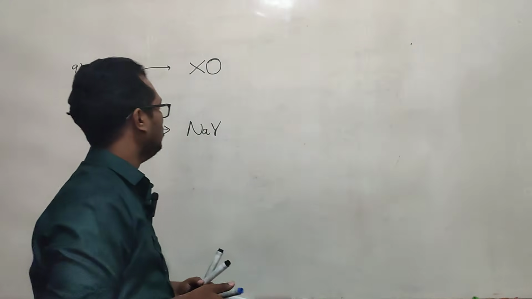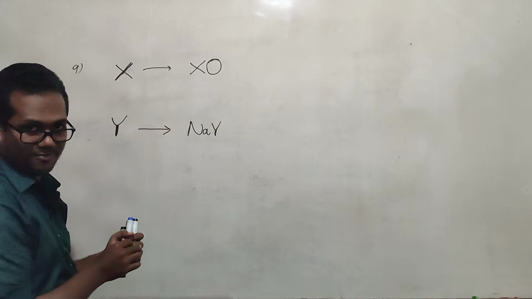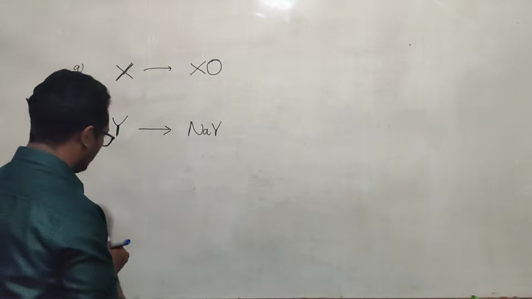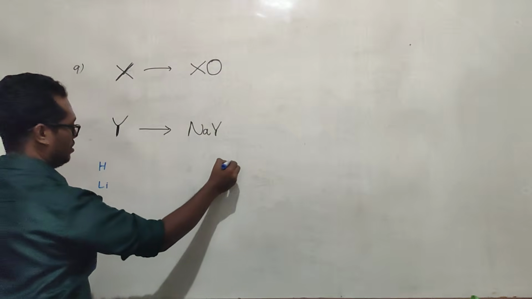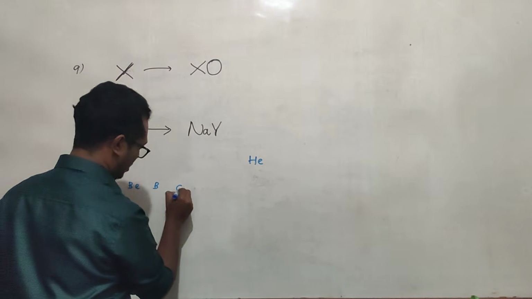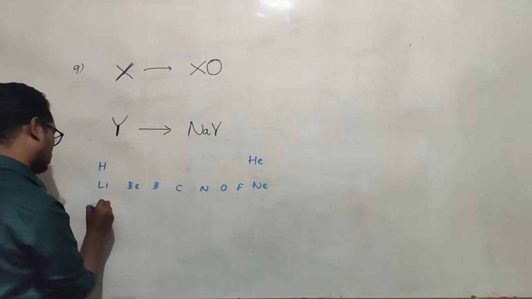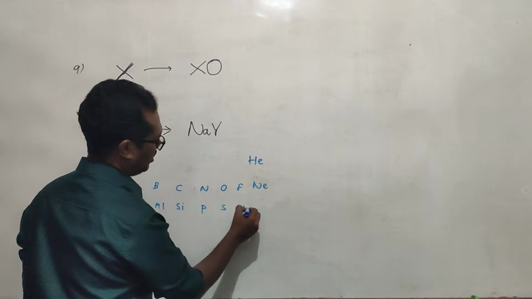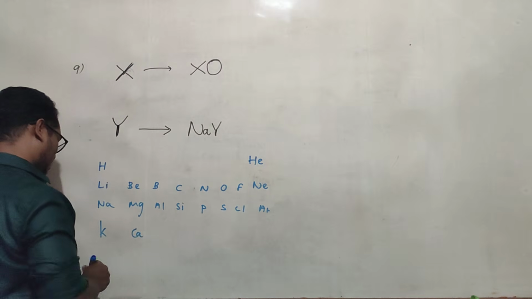Right. So, we should find out what the valencies of X and Y are. Before going to that, I have to draw a small periodic table. Hydrogen, helium, lithium, beryllium, boron, carbon, nitrogen, oxygen, fluorine, neon. Then sodium, magnesium, aluminium, silicon, phosphorus, sulfur, chlorine, argon, then potassium, calcium, 20 elements in this periodic table.